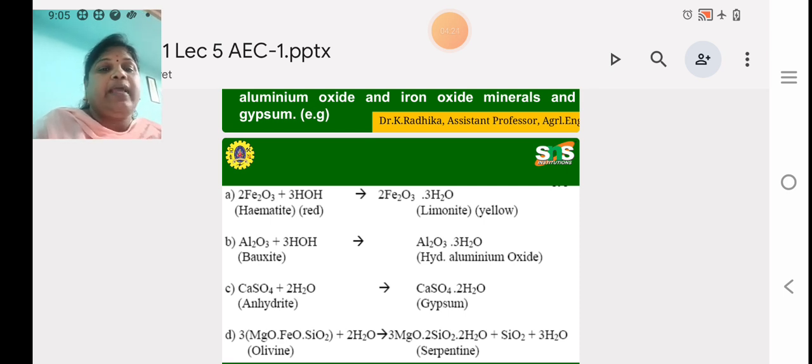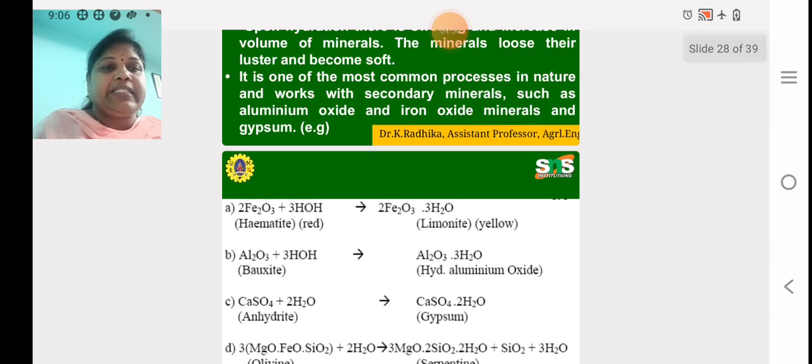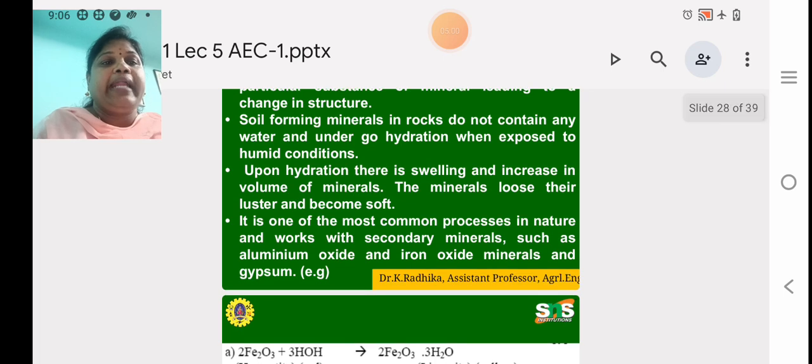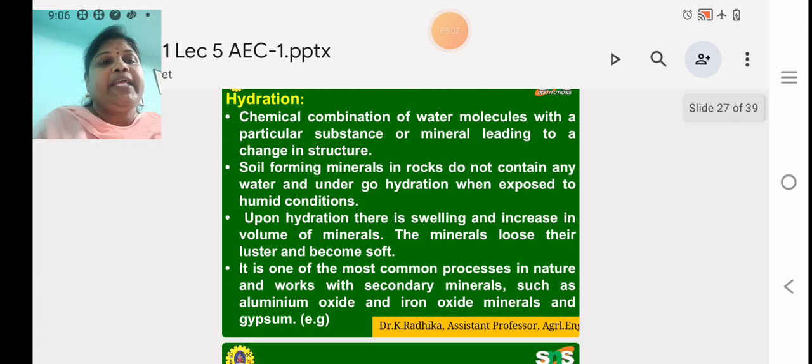Then the last one is magnesium oxide, iron oxide, silicate, called olivine: MgO, magnesium oxide, FeO, iron oxide, SiO2, silicate. Adding 2H2O gives rise to serpentine, 3MgO.2SiO2.2H2O, with the silicate SiO2 and water molecules separated. These are the main examples of hydration in the weathering of rocks.